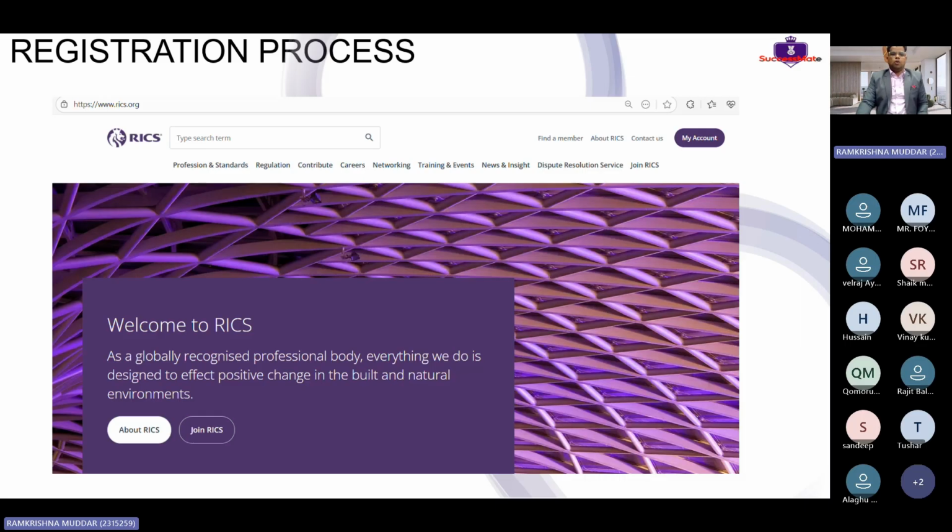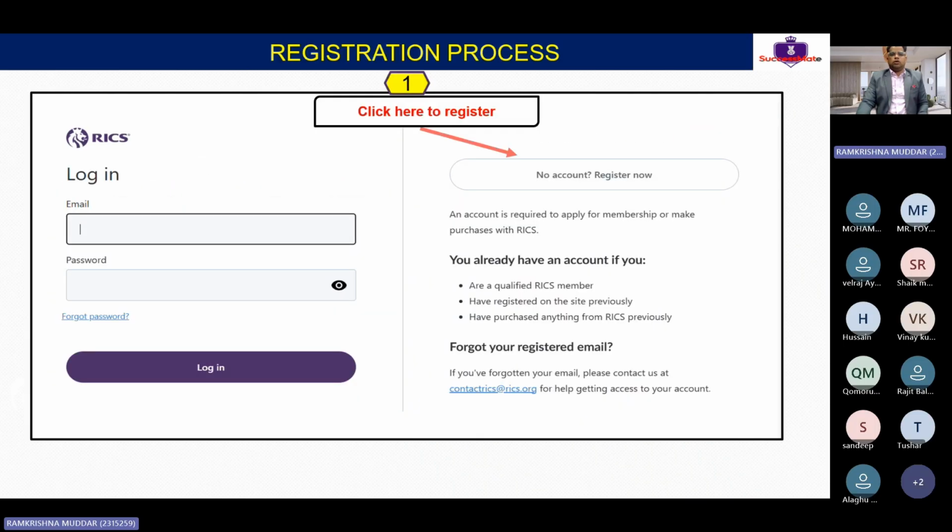The moment you open this, you will get something called My Account. You have to click it here. Clear, guys? On My Account, you will have this section, No Account or Register Now. If you are registering for the first time, this is what you are going to have. So first, you have to click here, then it will take you to the next slides.